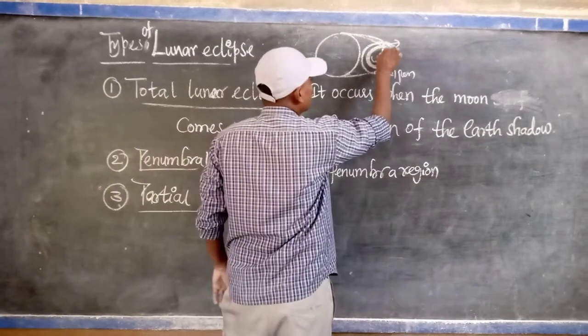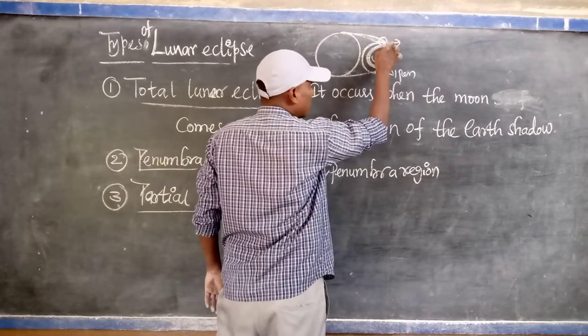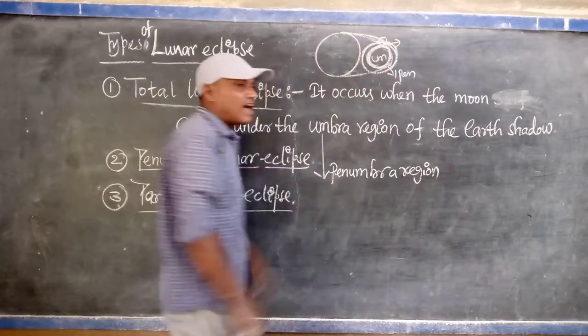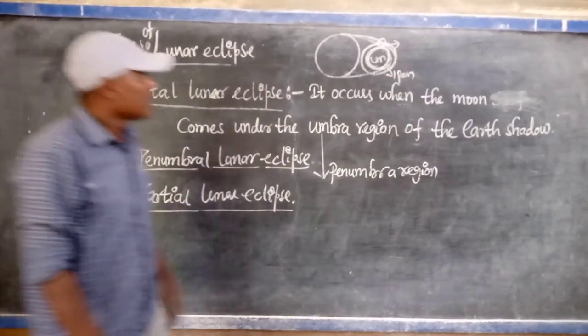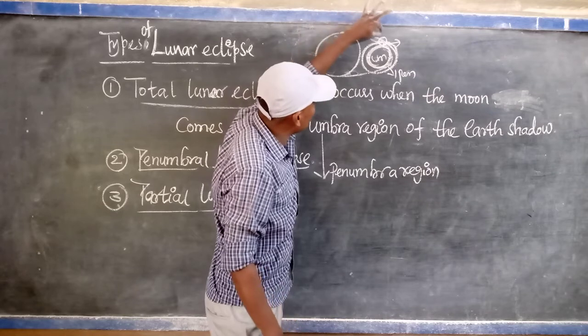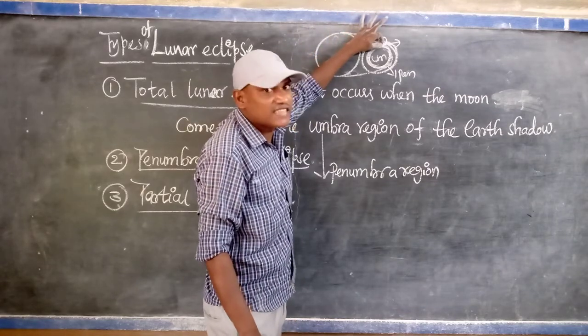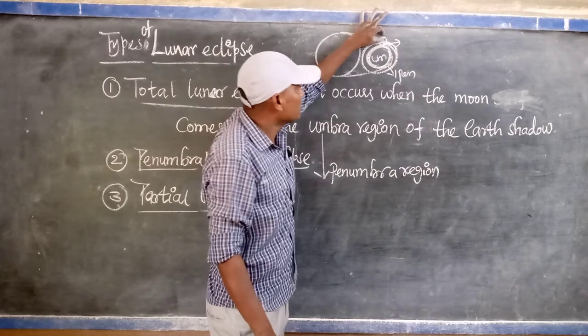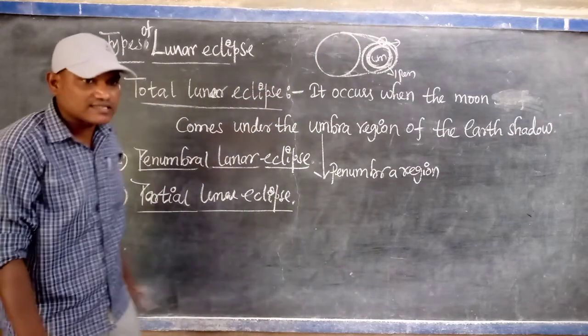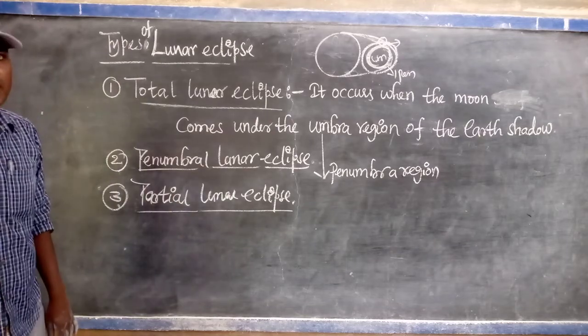Next, during the motion, if half of the moon is in the penumbra region and the remaining is outside of it, sufficient sunlight falls on the outside part of the moon, but less on this part. That's why this part of the moon is clearly visible to us. That is called a partial lunar eclipse.